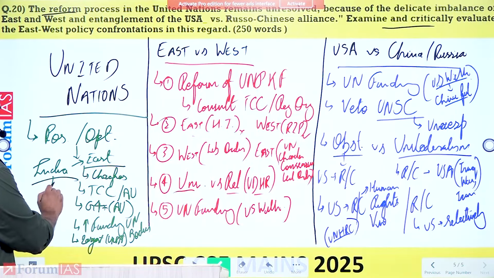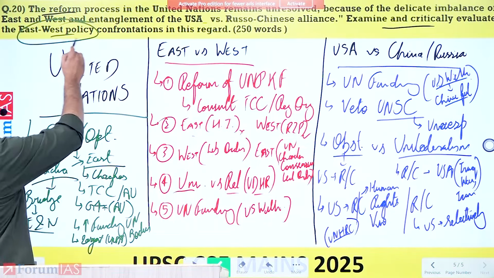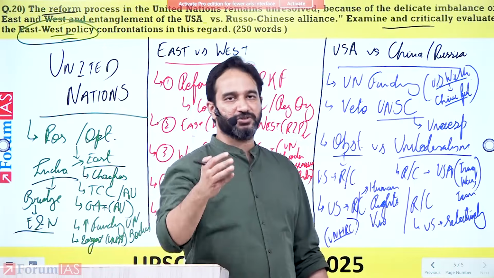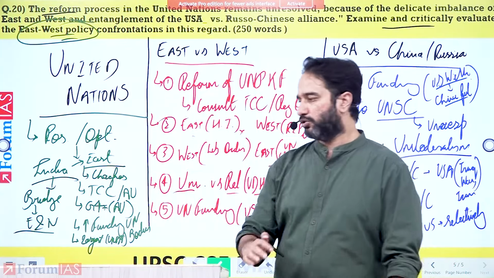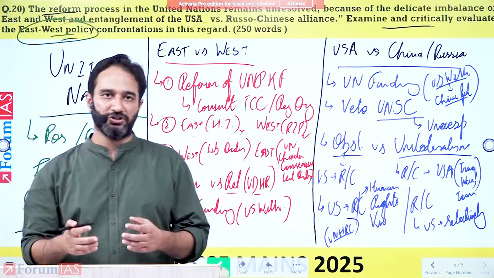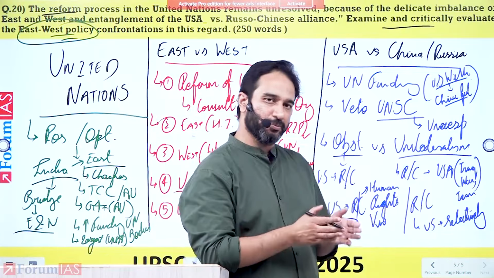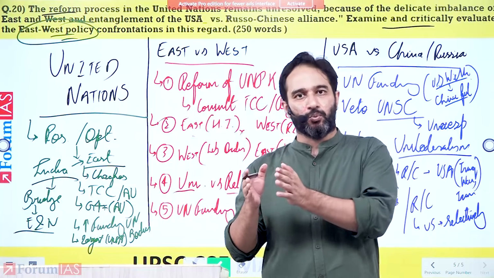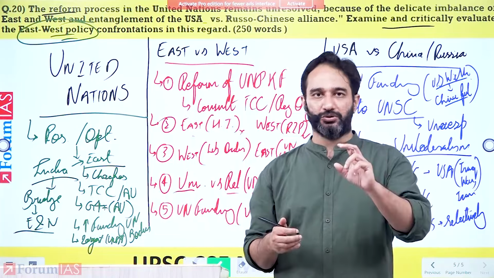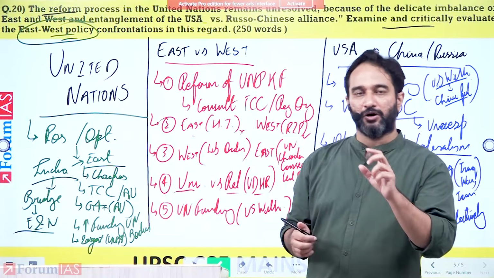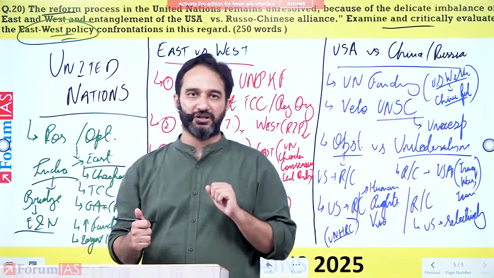And at the end you say that India is a bridge between the East and West. Why? Because the question ends with the East-West problem. So you say that India is really a bridge between the East and the West itself. All right. So if you look at all of the questions, you highlight the primary problems that have come, you highlight the steps that India has undertaken, and you never end your answers on a negative or pessimistic note, but always on a positive and optimistic note.